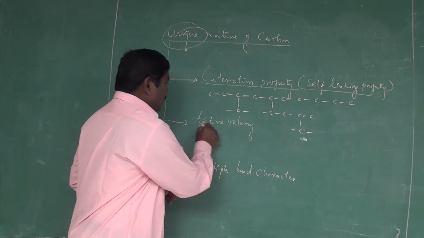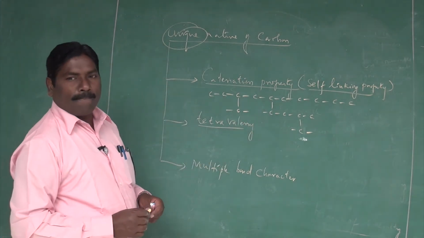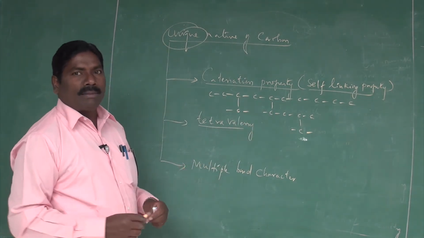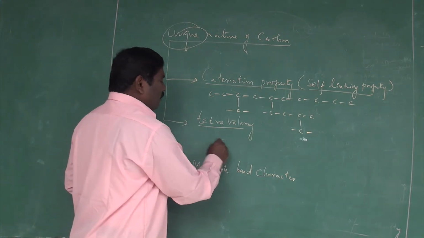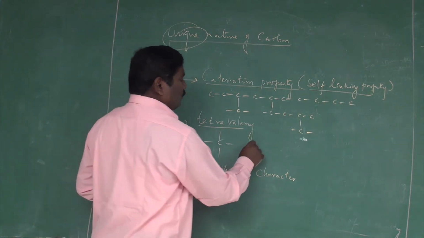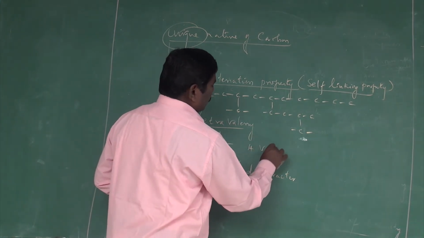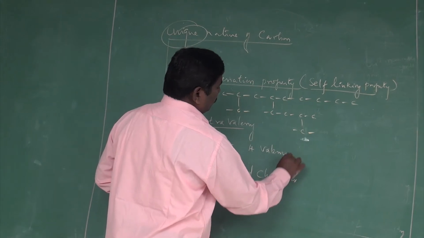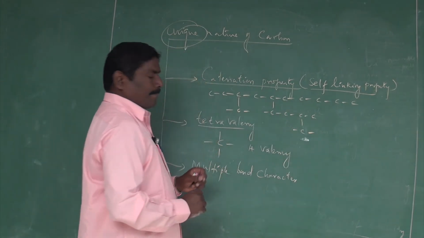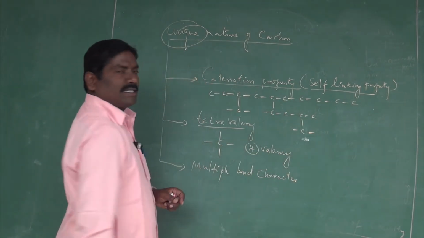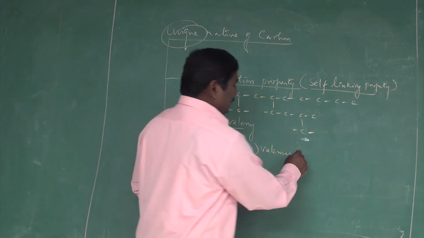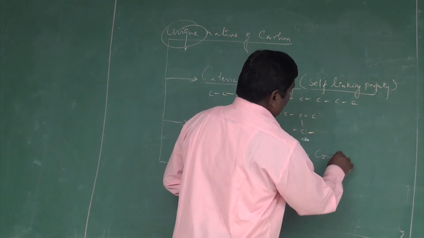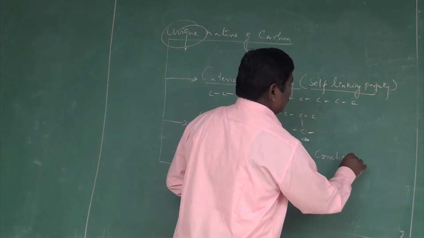Next we are going to see what is called tetravalency. Tetravalency is nothing but carbon having 4 valency. What is 4 valency? Please understand. Valency is nothing but the combining capacity.